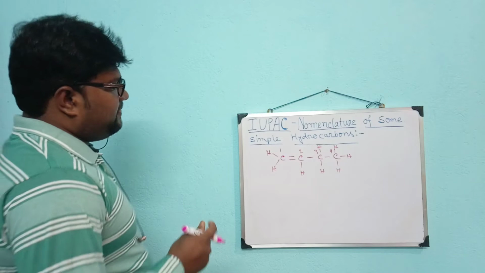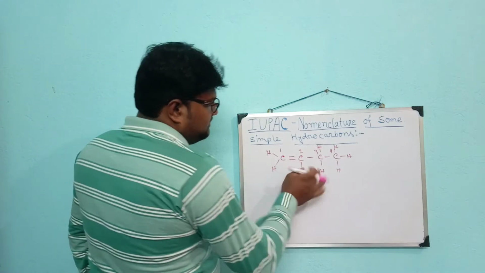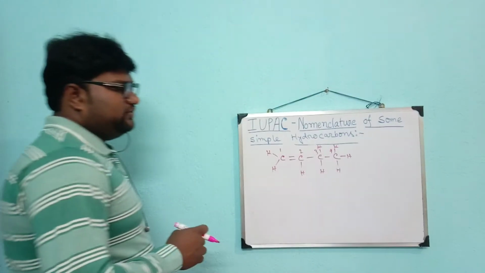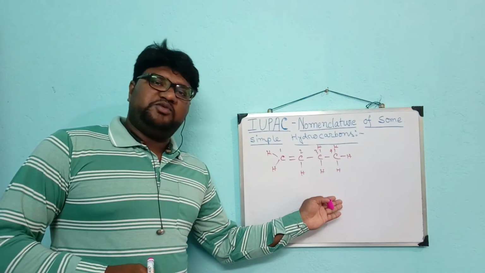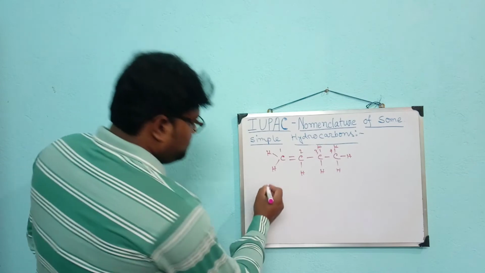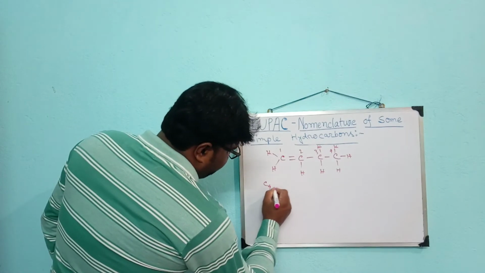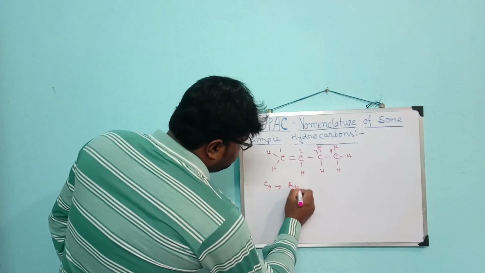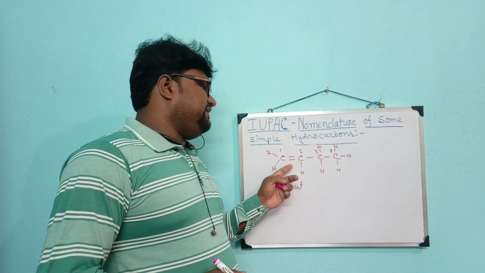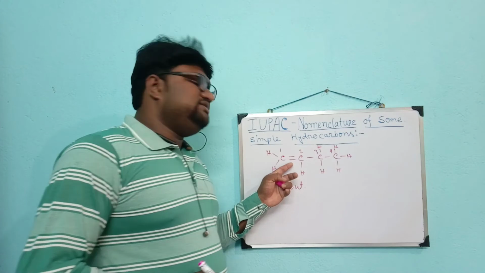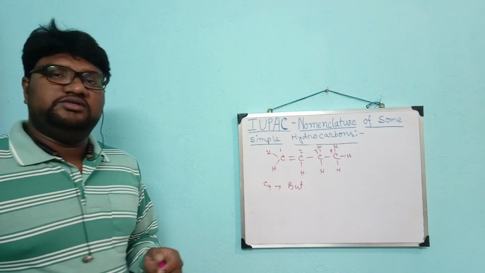Now let us discuss the name of this molecule. This molecule also contains 4 carbon atoms. So the prefix should be but, but this molecule contains an unsaturated double bond.